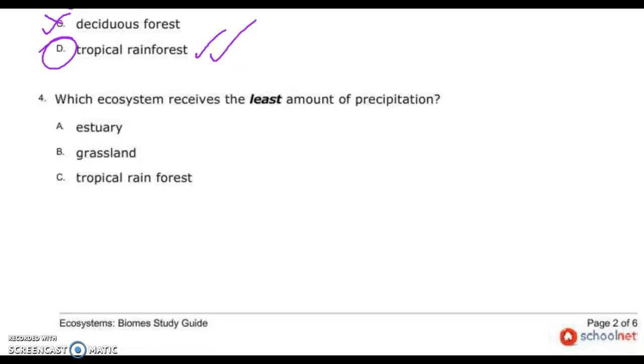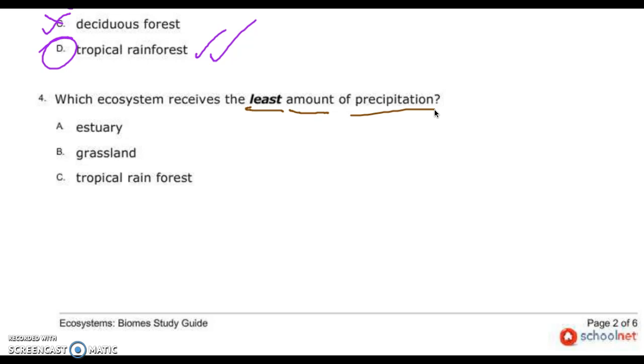Now, when I read this one, which ecosystem receives the least amount of precipitation? I've had this happen every year. A student raises their hand. Mr. Bullens, desert's not on here. Where's D? There is no D. But that can't be true. The deserts have the least amount of precipitation.